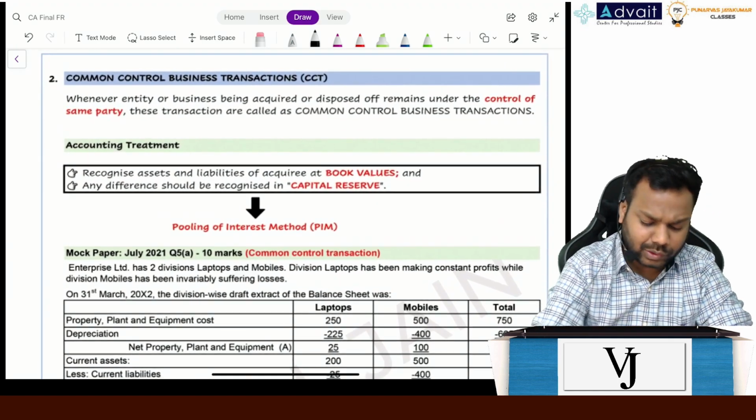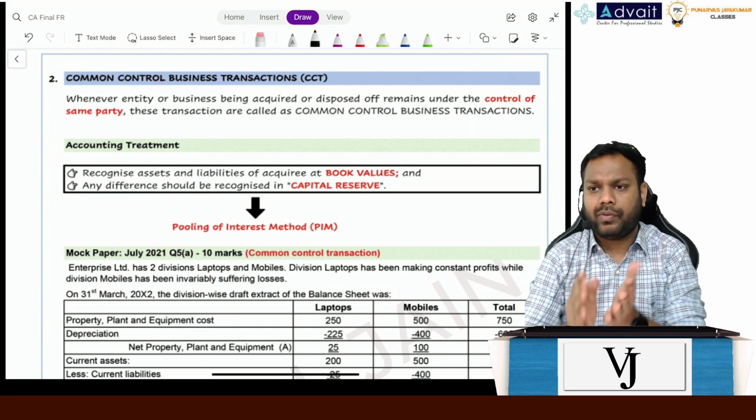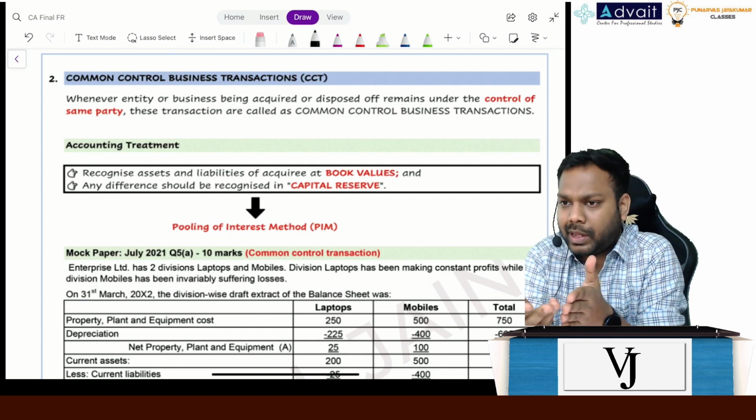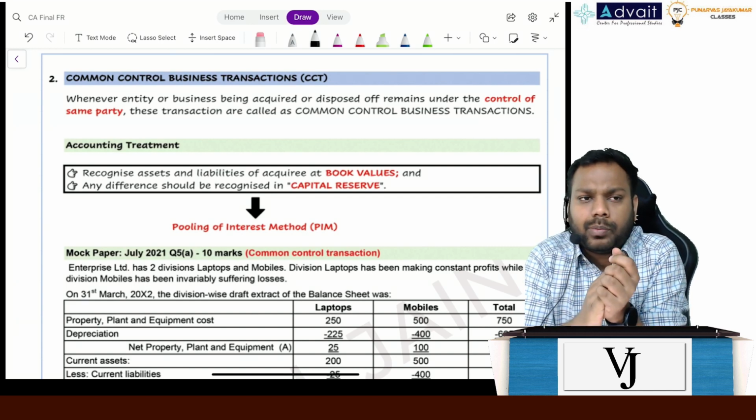Now understand, so far whenever we did business combination transactions, what we did, we calculated the fair value of the net assets, we calculated the purchase consideration, we calculated the NCI, and then whatever the difference was goodwill or gain on bargain purchase. But now let's suppose